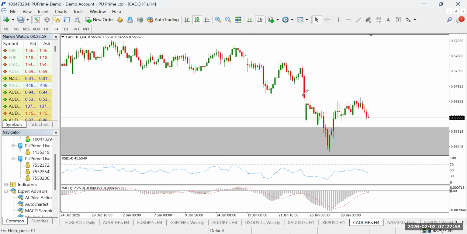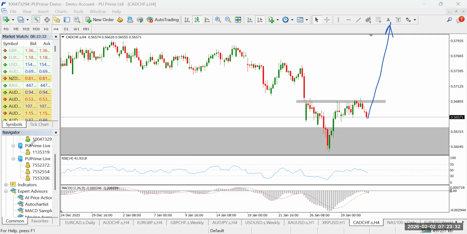Now, on the 4 hour time frame, I'm seeing price forming an inverse head and shoulder pattern, which is expected to trigger a move to the upside. An inverse head and shoulder is forming on the 4 hour for CAD CHF. Now, since it's an inverse head and shoulder, this region here is a neckline from where we expect the breakout.